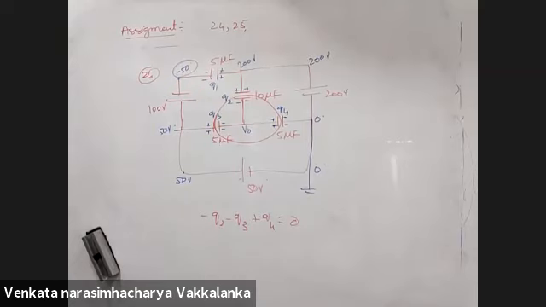Yes, sir. In terms of V naught. V naught is the only variable. One equation, one variable should not be difficult. Done, sir.